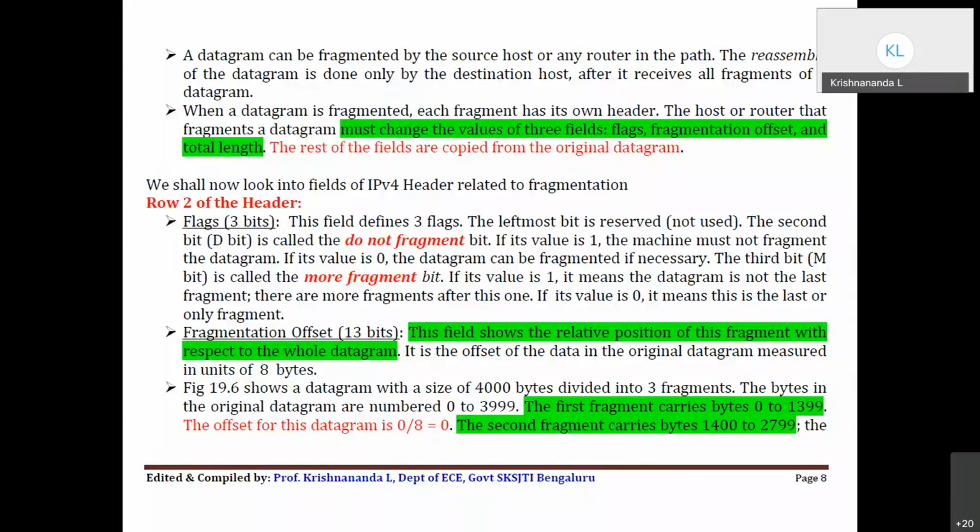What is the meaning? You can fragment an already fragmented packet. So there are multiple levels of fragmentation, like nested loops you study in C programming. Fragmentation can be done a number of times based on the network through which you are passing. Suppose the first network has a capacity of 5,000 bytes, so you fragment into 5,000 bytes only. The next network has a capacity of only 2,000 bytes and 5,000 bytes cannot pass through. Then again you have to break it into a maximum of 2,000 bytes. That's how several levels of fragmentation are possible. That's the indication in this diagram.